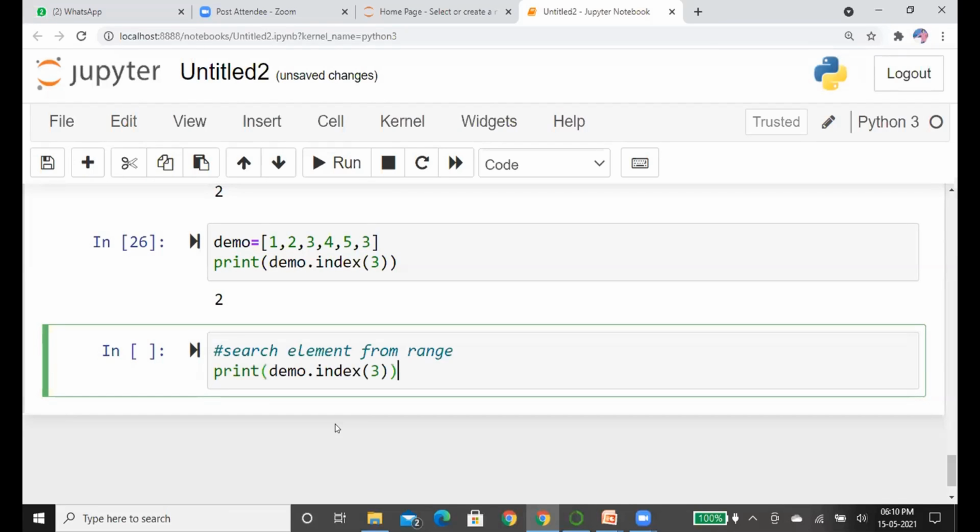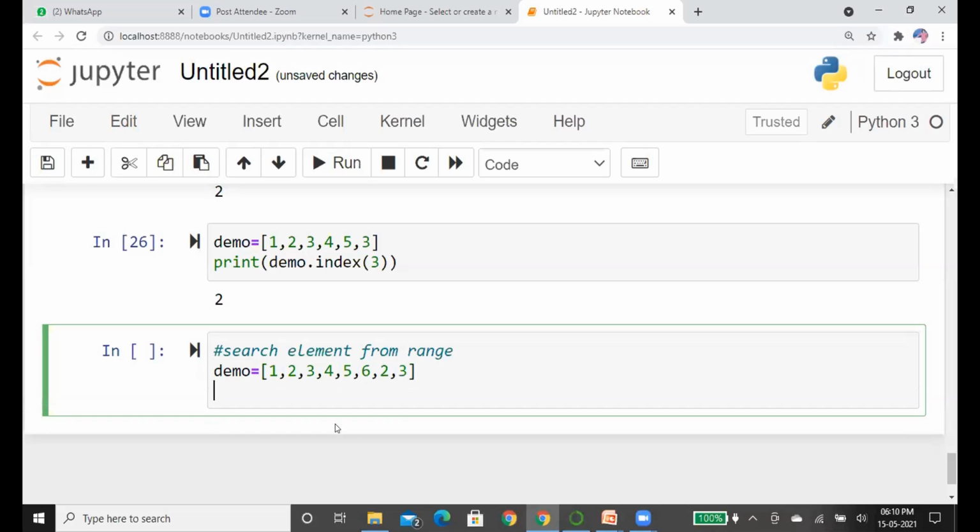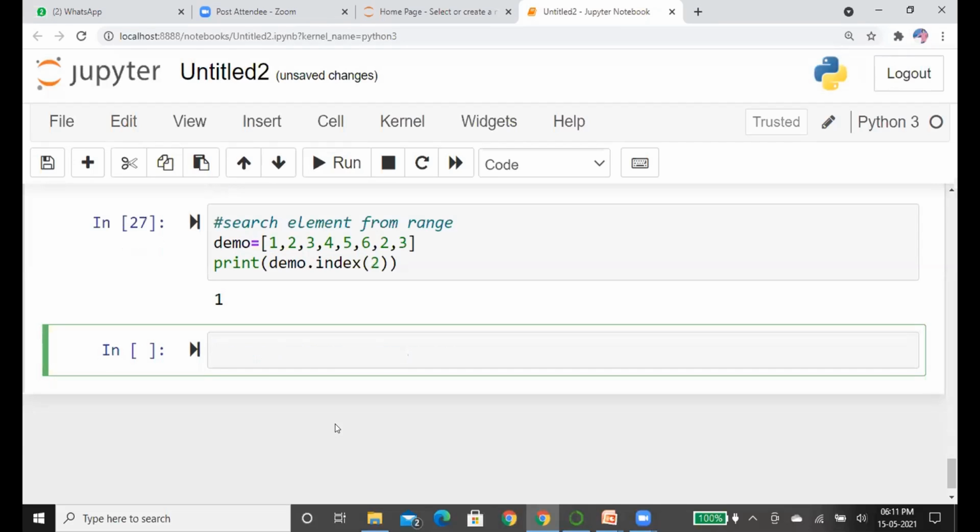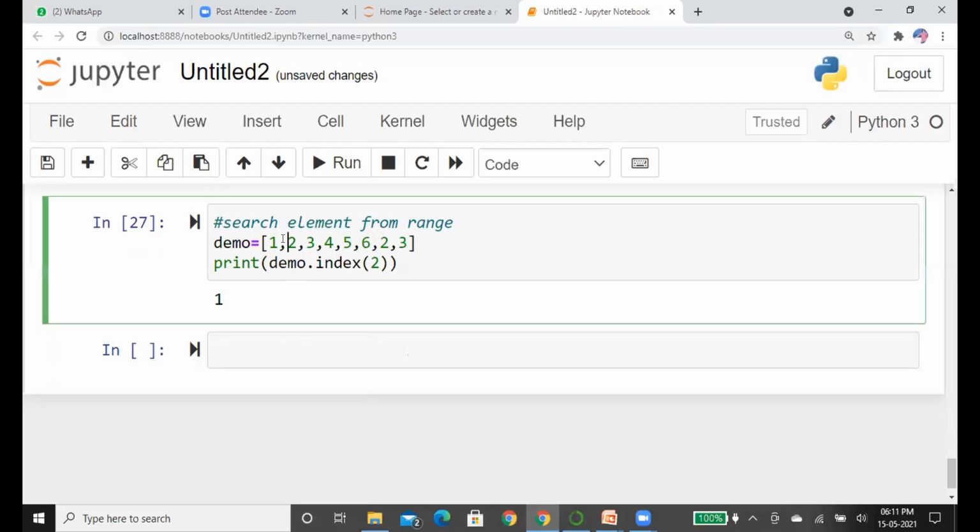Suppose here is a list which contains duplicate values. Now we are going to check the position of element 2. We get the answer as 1 because the element occurs at 1.